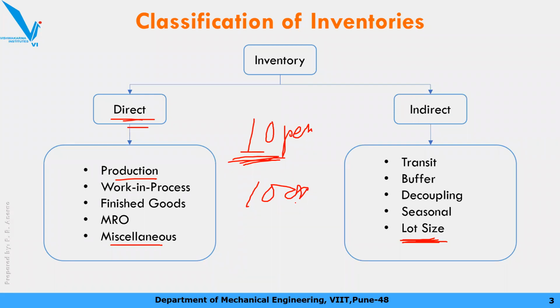So to reduce these kinds of costs and to avail the price discount, you order the items in a bigger quantity, in a lot. These kinds of inventories are called lot size inventory. They are not required directly for our production, but just to take the advantage of bulk ordering, we order them in lots.